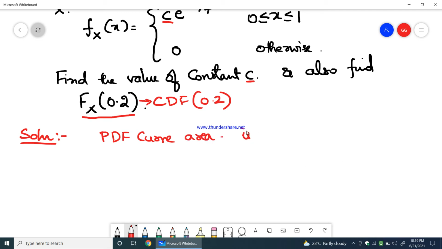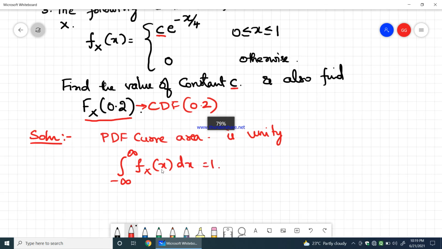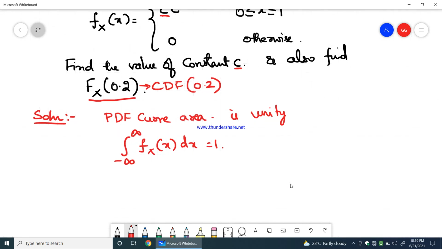So it means the integration from minus infinity to plus infinity of f(x) of x dx equals 1. This formula we have seen. Here in this problem it says 0 to 1.